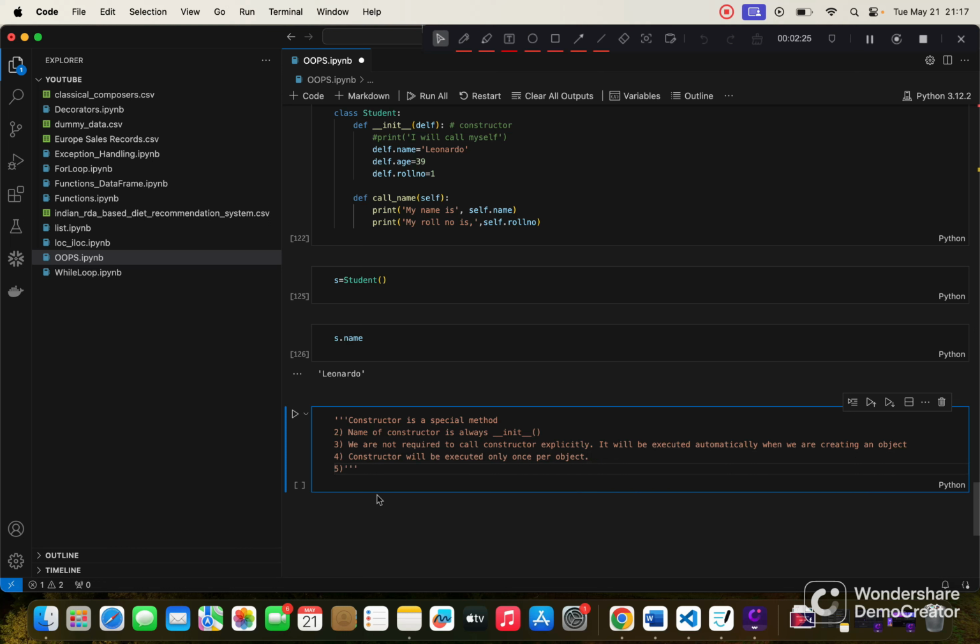And the fifth point is regarding the main purpose of the constructor, that is, the main purpose of the constructor is to declare and initialize instance variables.